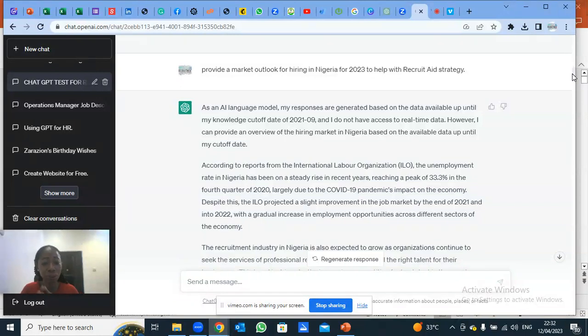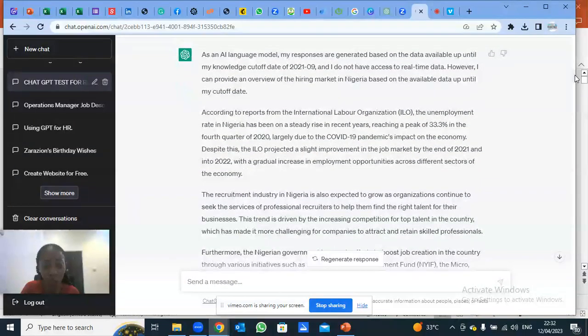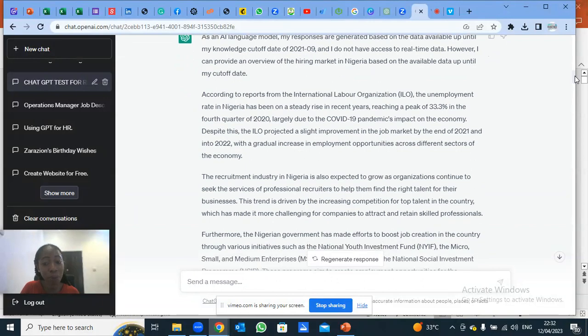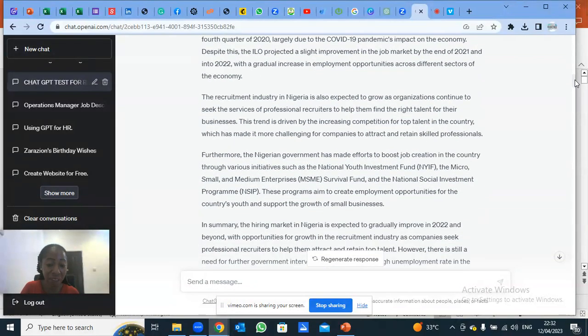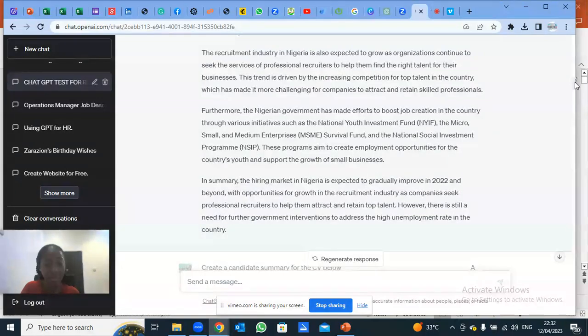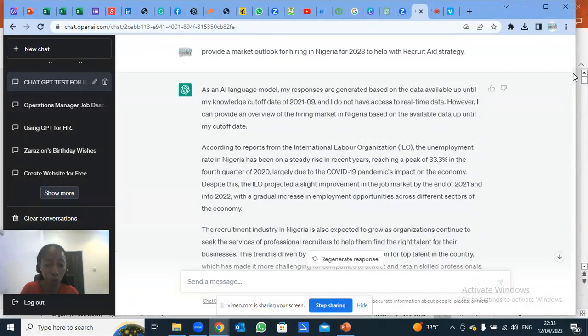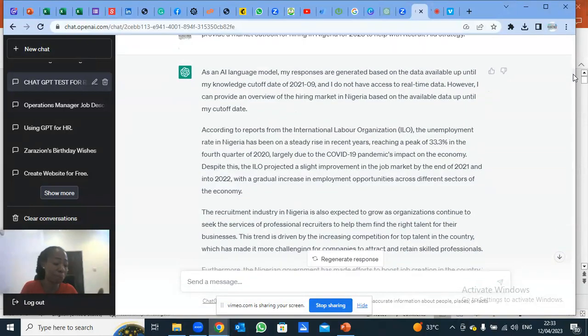However, according to ILO reports, the unemployment rate in Nigeria has been on a steady rise in recent years, reaching a peak, and then it provides information. So if it's your assistant in the office, or someone you ask to provide this information for 2023, and the person does not have it, the person will probably tell you, I don't have this information. But ChatGPT will not just stop at that. It will provide you with the part of that knowledge that it has. It will tell you the one it doesn't have, and provide the one it has.